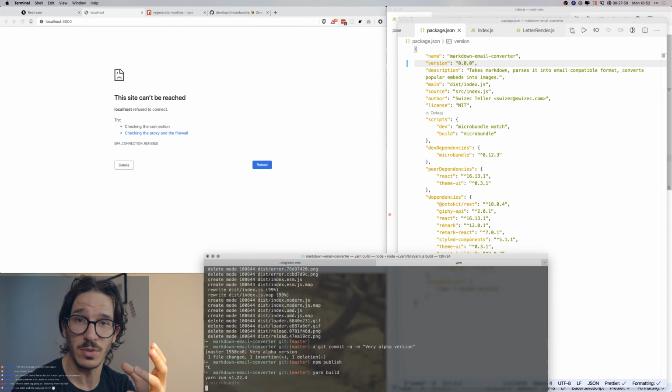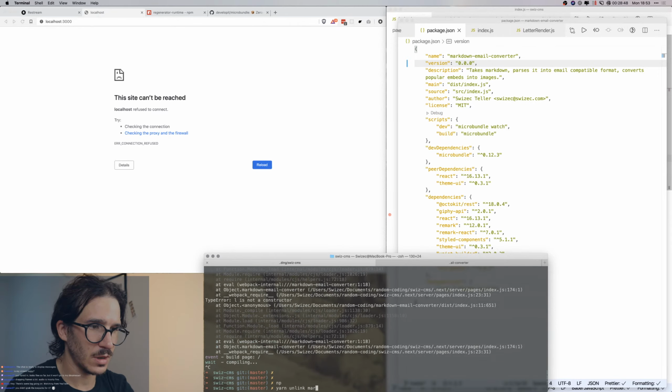Okay, so we've got that. We go npm publish. I'm gonna use my Authy app to do two-factor on. I guess you're gonna see it, but hopefully it's single use, or rather it expires anyway. Okay, so I am publishing that markdown email converter. Bam, that is published. I can now go yarn unlink markdown email converter. Also, this is a terrible name for a library, but